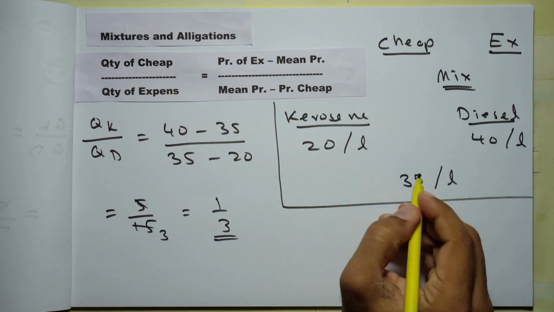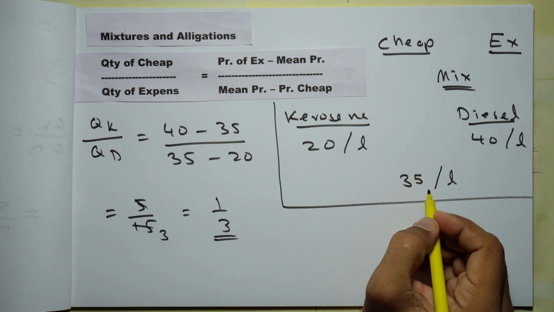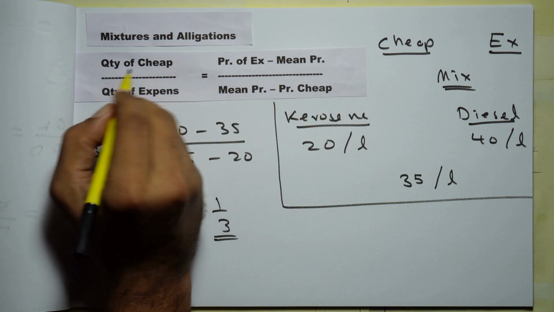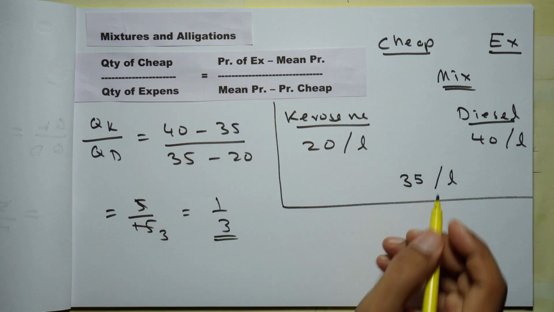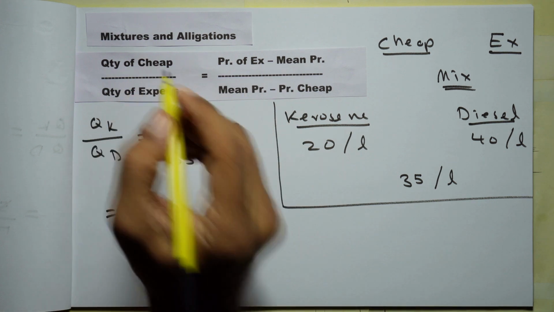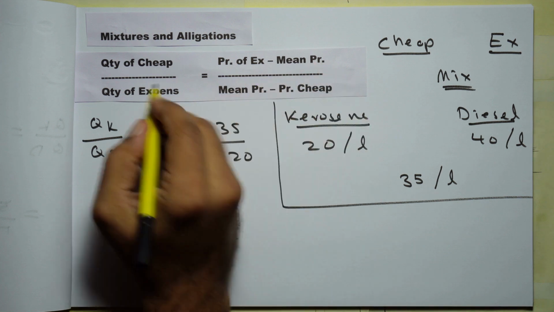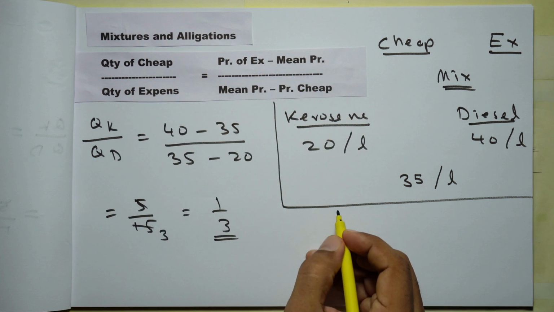So basically only two types of questions will be there. Either this mean price will be given and you have to find the ratio in which they should be mixed, or this ratio will be given and you will be asked to obtain the mean price. Either way, just substitute into this equation and you will get the required answer.